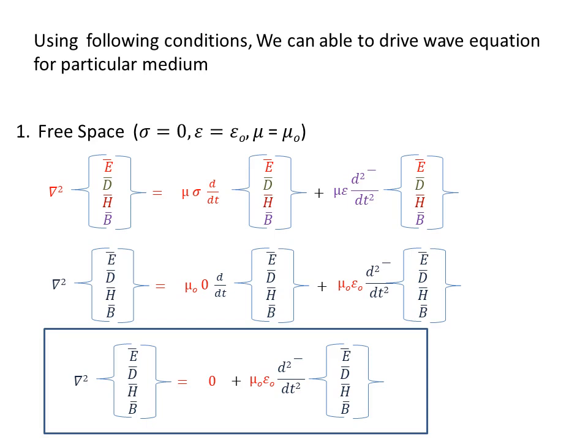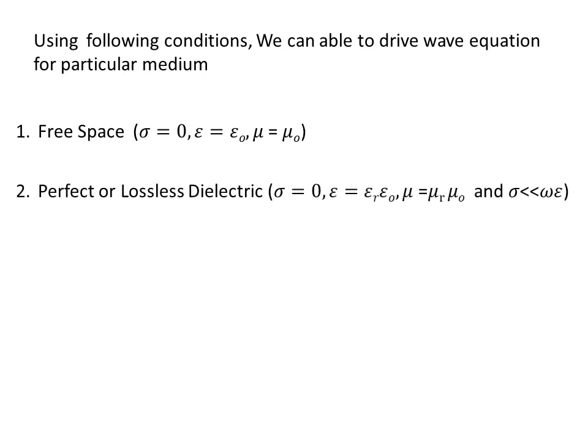Similarly, we can derive the wave equation for a perfect or lossless dielectric by substituting these conditions. We can derive the lossy dielectric. Lossy dielectric means it's not a perfect dielectric. So here eta is not equal to 0.